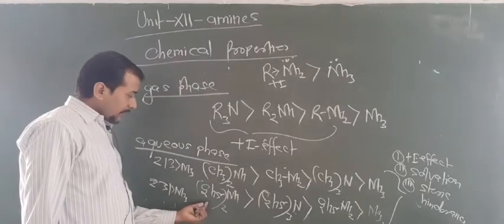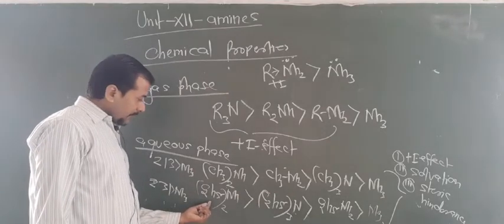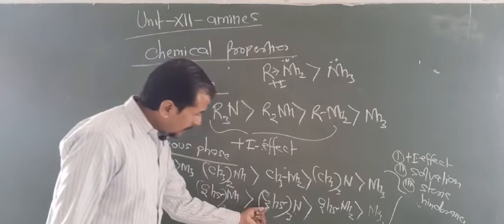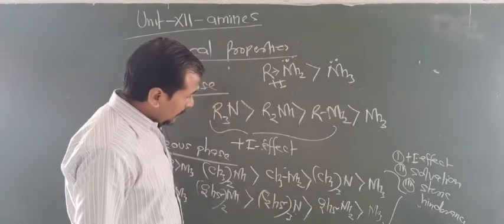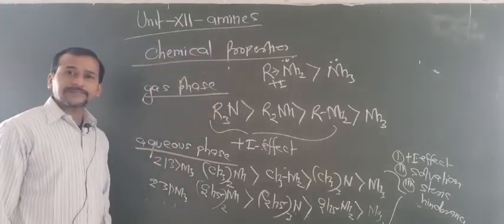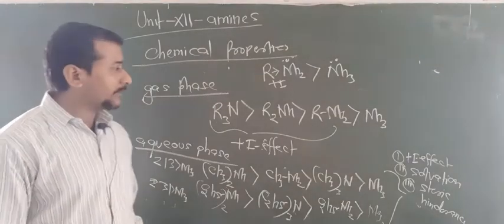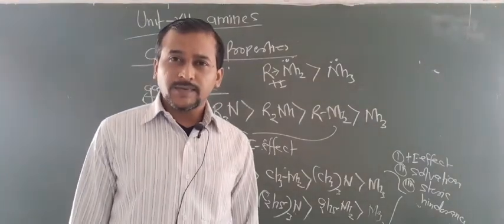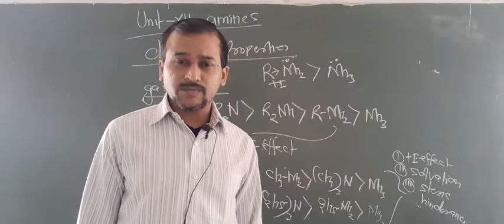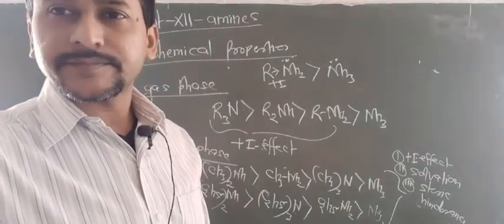Here you have to write 2 degree, then 3 degree and 1 degree, and then ammonia. Are you getting this point? So these are the basicity order of aliphatic amines with respect to ammonia, okay. Now again let us focus on the basicity.